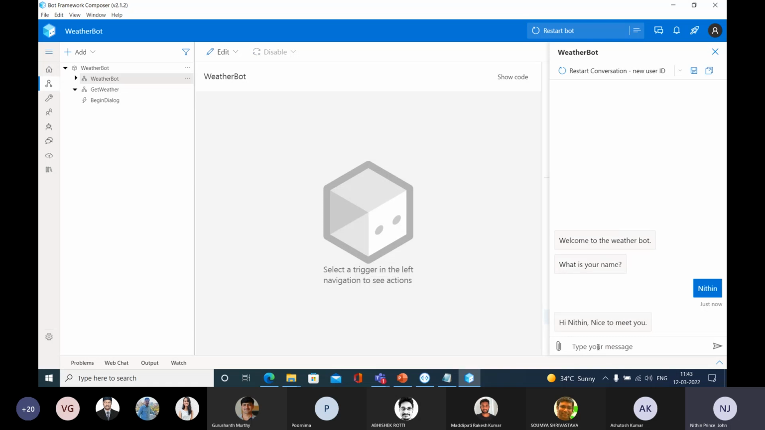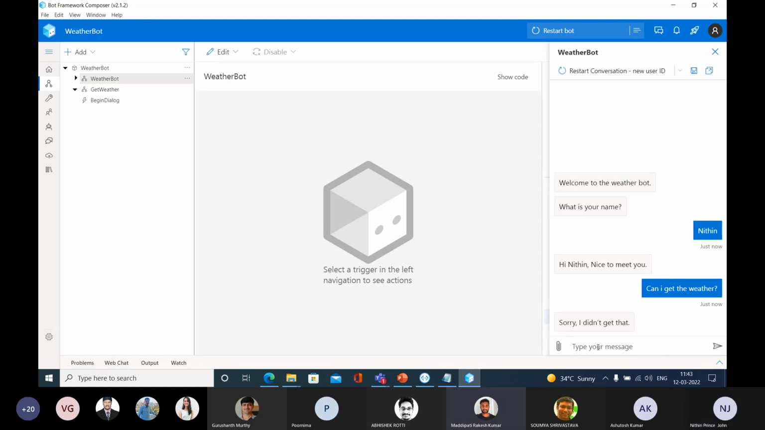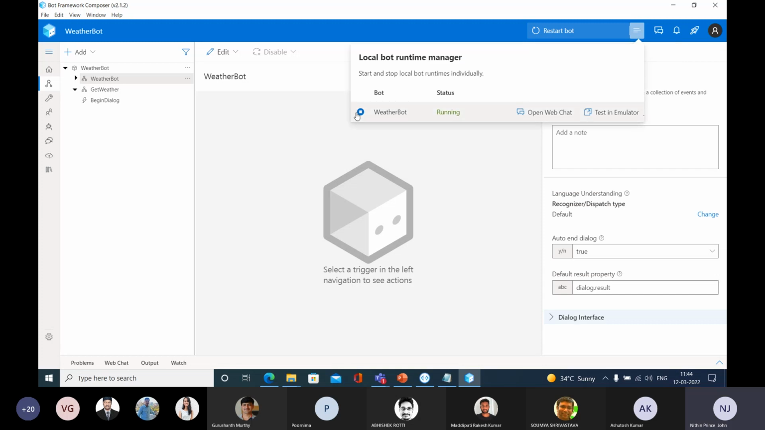So let me type like this: can I get the weather? Whether this bot is able to jump to the next dialog, yes or no? No. There is no connection between these two dialogs, right? So it's our duty to connect this.